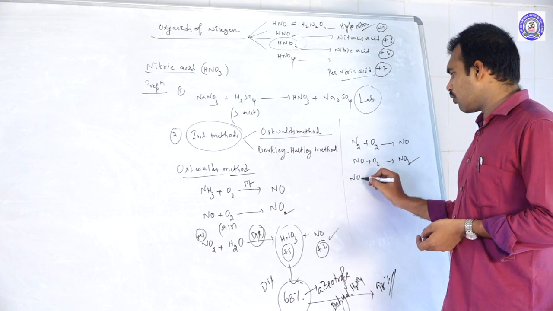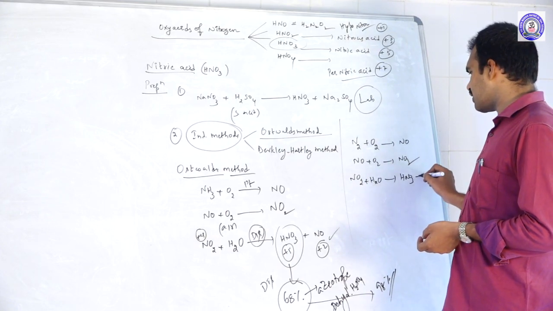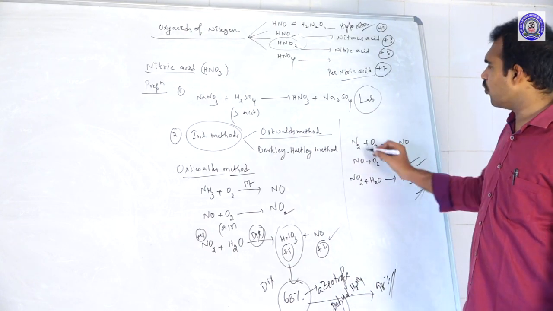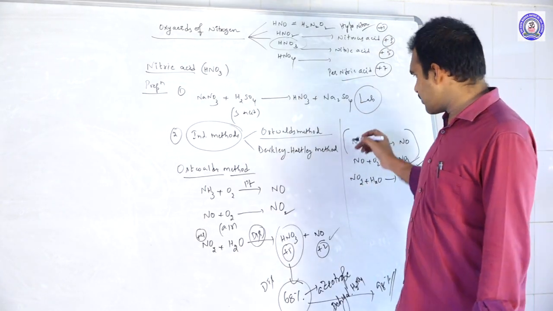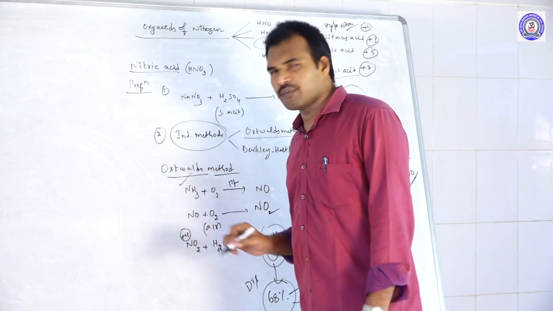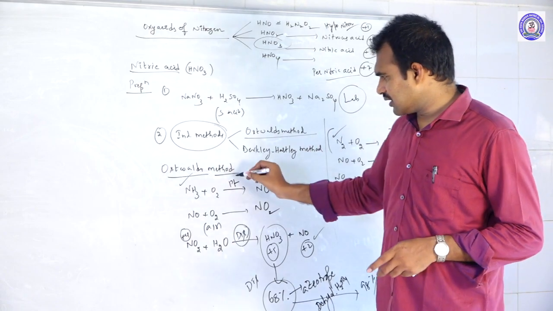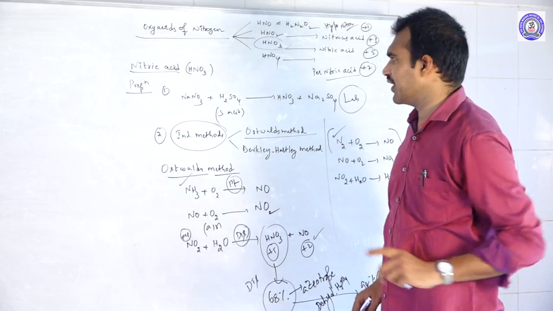Then NO2 on dissolution in water gives HNO3 plus NO. The second and third steps are the same. Only the first step differs: here they prepare nitric acid using nitrogen and oxygen, whereas there they prepare HNO3 from ammonia. That is the only difference between these two. So these are the preparation methods of nitric acid.